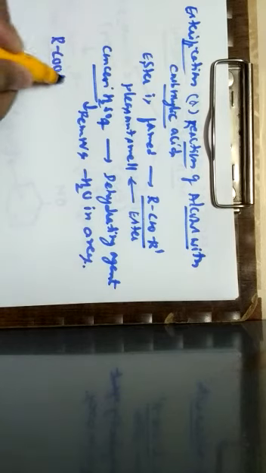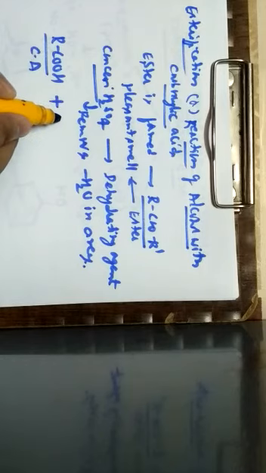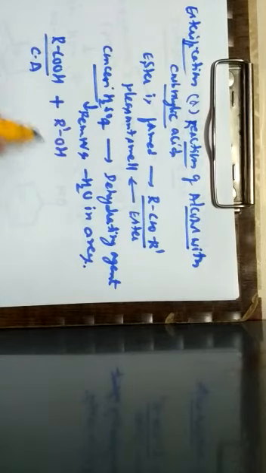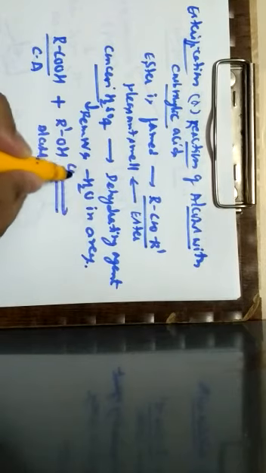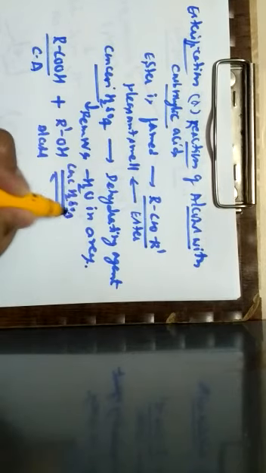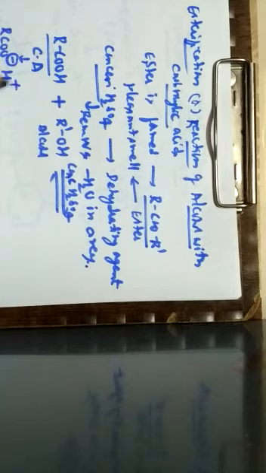So when a carboxylic acid, that is RCOOH, is made to react with an alcohol in the presence of concentrated sulfuric acid, the dehydrating agent, this carboxylic acid ionizes as carboxylate ion and